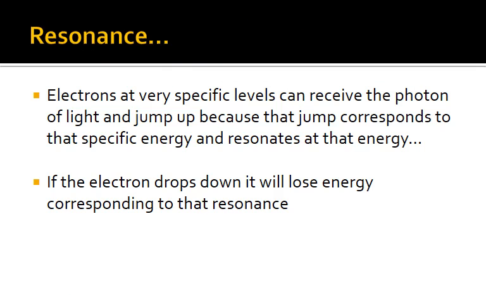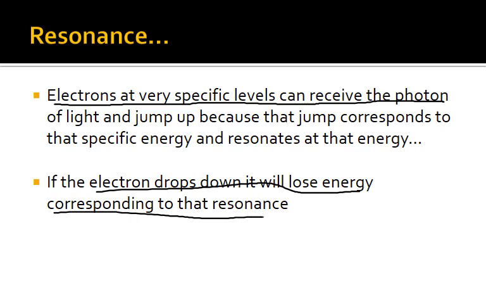So this touches back to resonance, where electrons at very specific levels can receive a photon, but it has to be very, very specific photons, because they can't receive any particular photon unless it matches the energy level transition within the atom. And so, if an electron drops down, it will lose energy corresponding to that resonance and shoot out a photon that matches that. The photon will match that amount of energy.